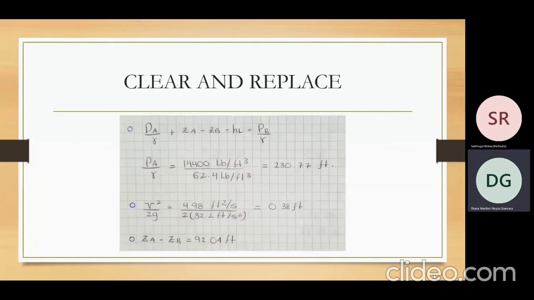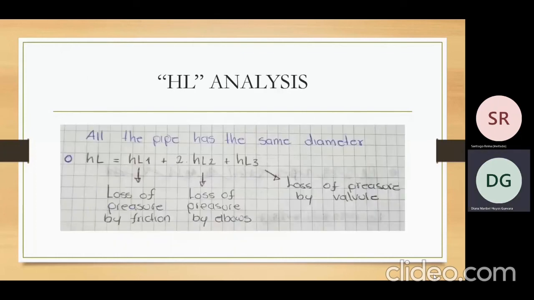Then we have to clear and replace. In this part, we use the values that the problem gives us, the values that we already know, like the pressure A or the specific weight. In this case, we can discover other values, like the speed squared over 2g, or the height that is equal to height A minus height 2 or height B. Then we have the HL analysis.